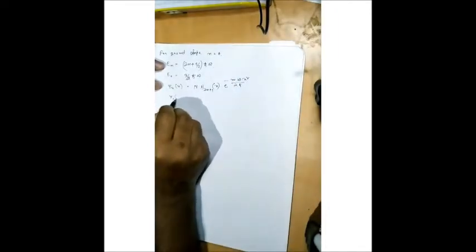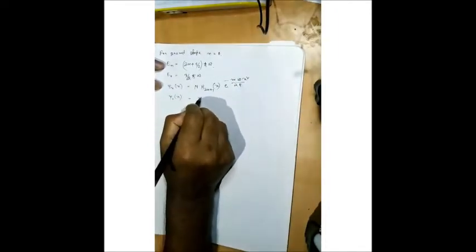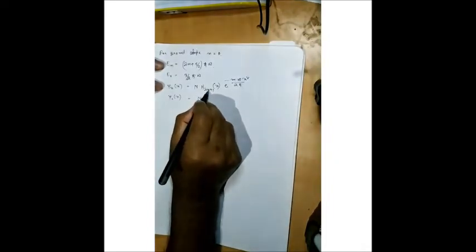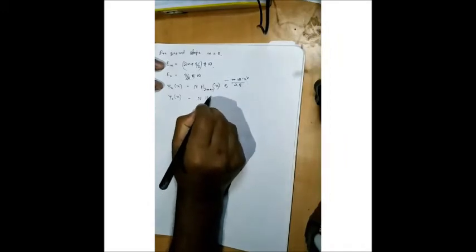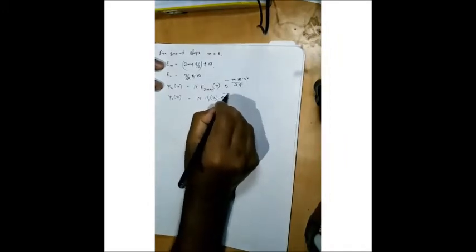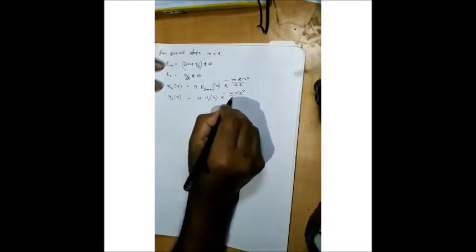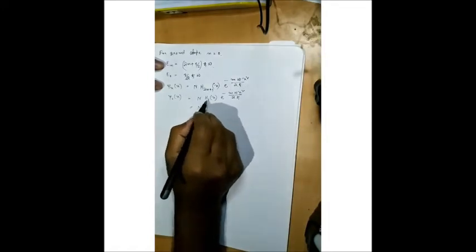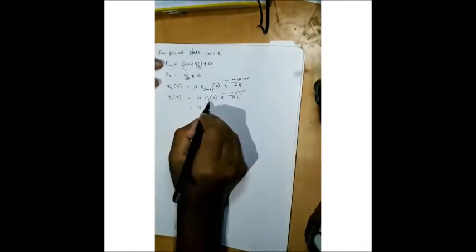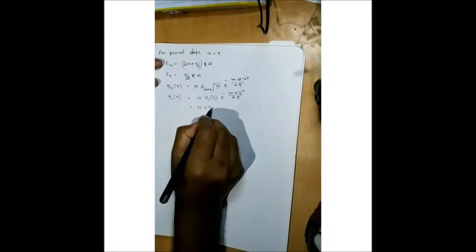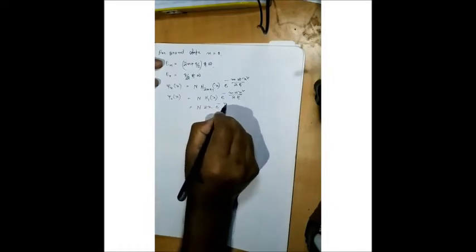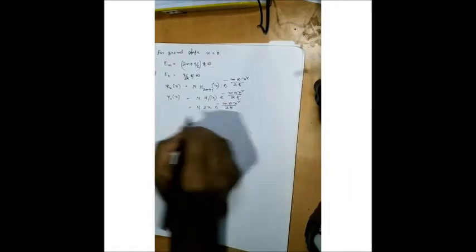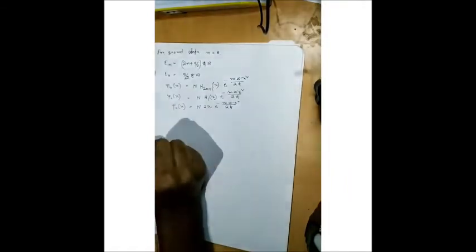So what will be psi 0(x)? Psi 0(x) I can say one normalization constant N, and if I put n equal to 0 here, that means the Hermite polynomial is 1 times x, and e to the power minus m omega x square upon 2 h cut. Now you have to put the value. So earlier I mentioned that it is 2x, so e to the power minus m omega x square upon 2 h cut. So this is the ground state wave function. Clear?